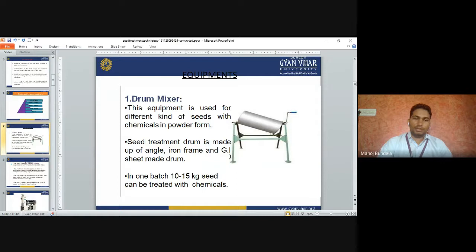In one batch, 10 to 15 kg of seeds can be treated with chemical. So this is the drum mixer. This is the drum. Inside the drum, we normally use chemicals that are available in powder form. So we have to keep the seeds in this drum, then add the powder, and then rotate it. When we rotate it, the seed treatment will be done.